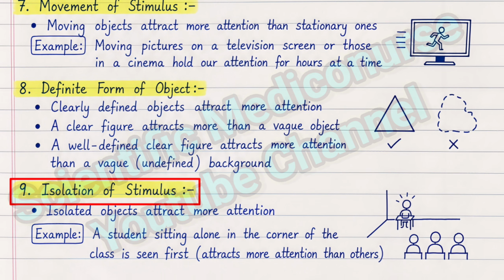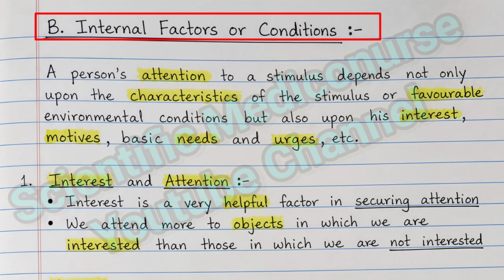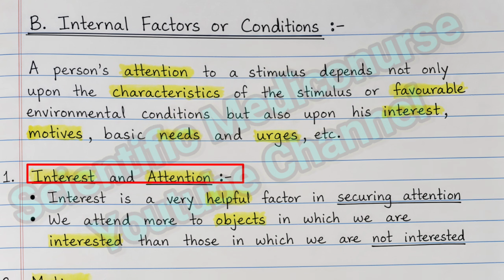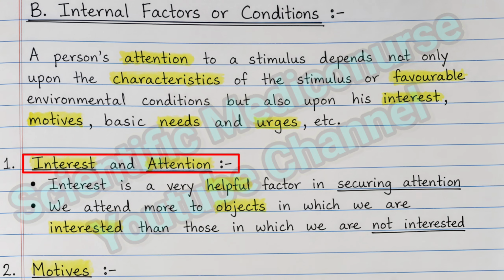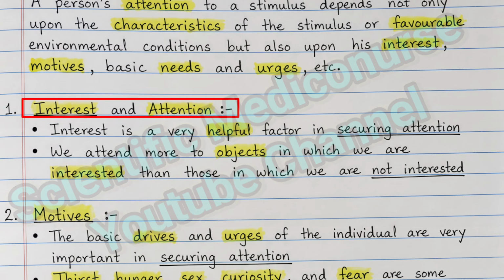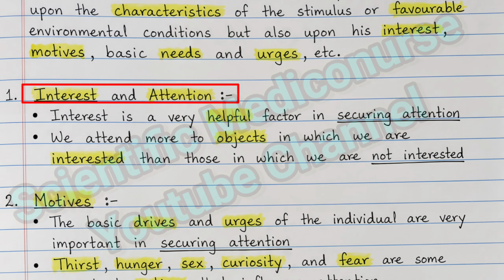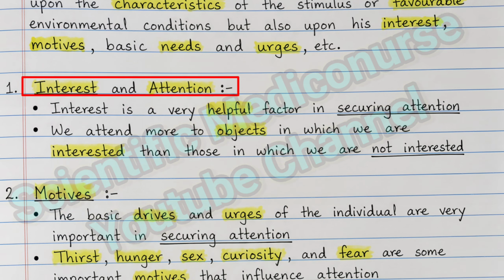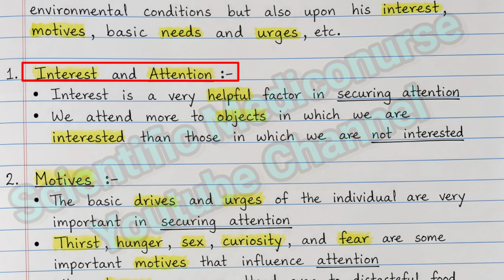So now let's move to the next type of factors, that is internal factors. Internal factors present inside the person will affect the attention. In that, first one we have is interest and attention. If you are not interested in studying, you won't listen to class and you won't give attention to the class. Even if you are watching this video, it is because you are interested in studies. If you were not interested in studies, then you may have skipped this video, or you may be watching some reels in which you are interested. So interest plays a main important role in giving attention.